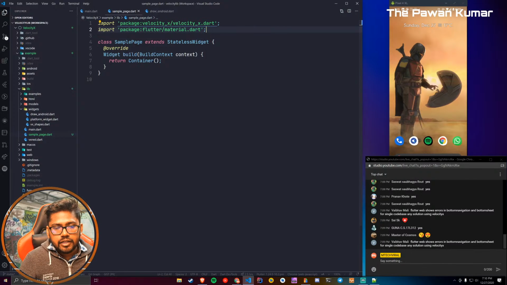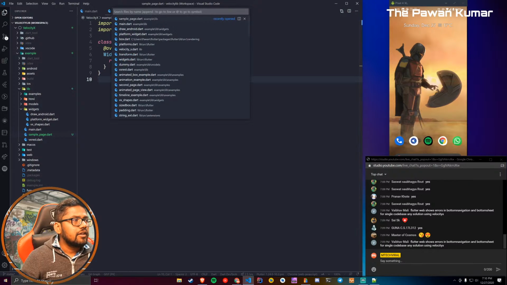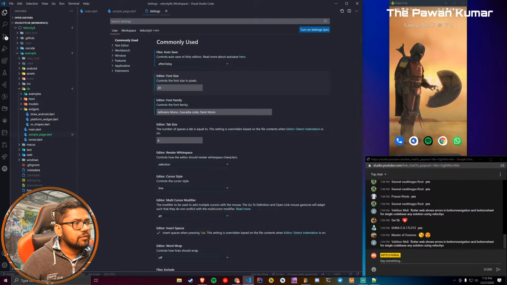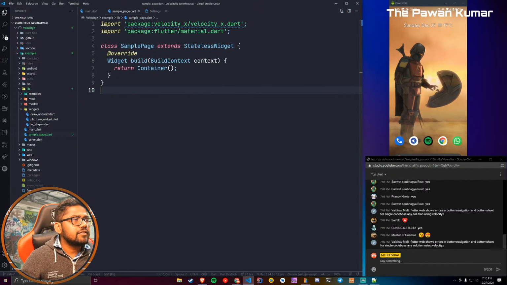Someone asked about the error in bottom navigation, bottom sheet for a single code base. We'll see that as well. Let me increase the size a little bit more for the font. So let's make it 24. And yeah, this is fine, I guess.